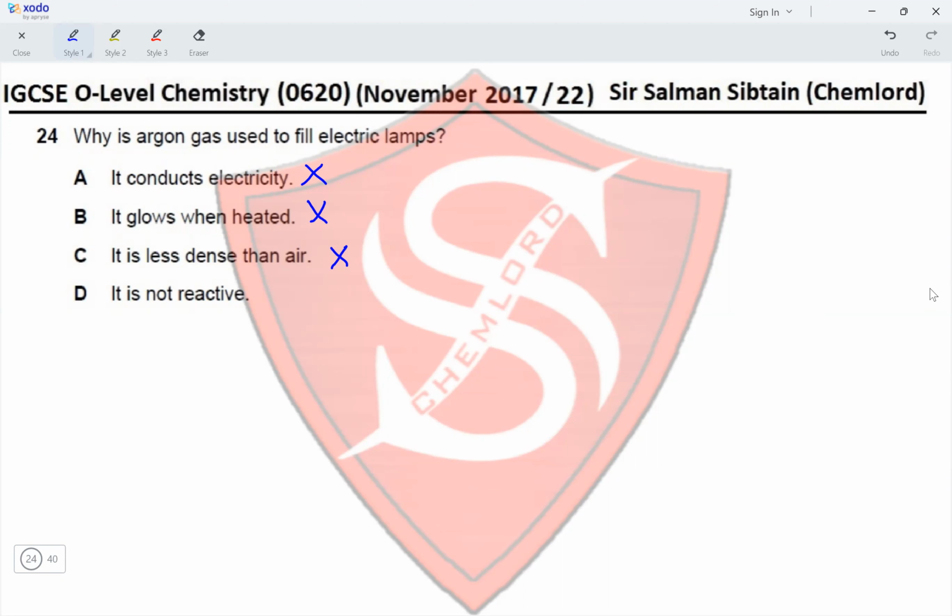It is not reactive. Yes, this is the reason because metals are heated inside the electric lamps. So the gas that would fill the surrounding area would have to be a gas that would not react with the heated metal. So argon or other noble gases are such gases. Therefore, option D is the correct option for this question.